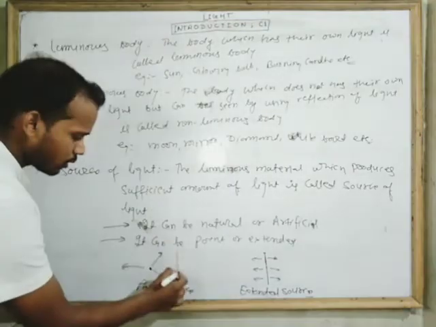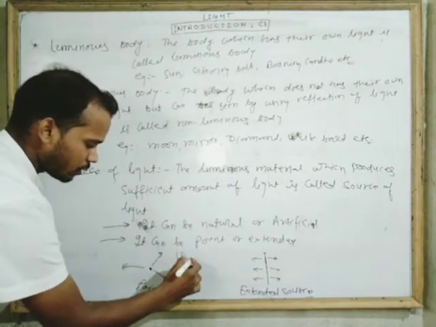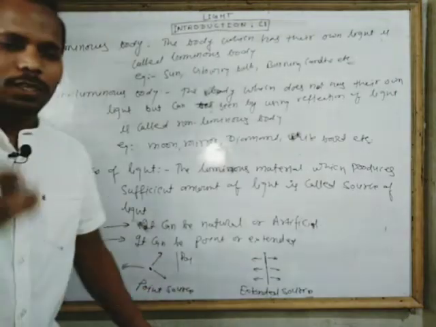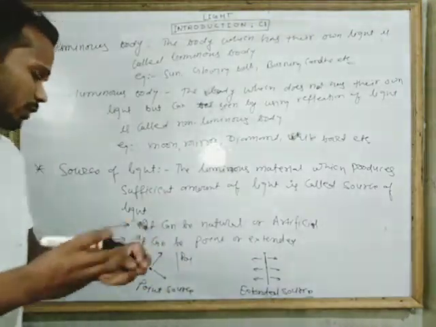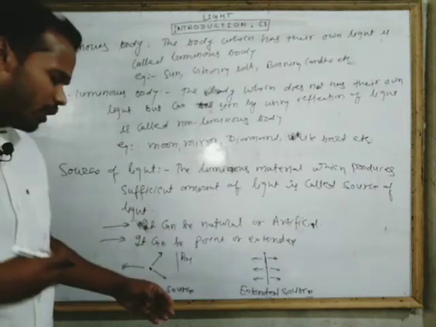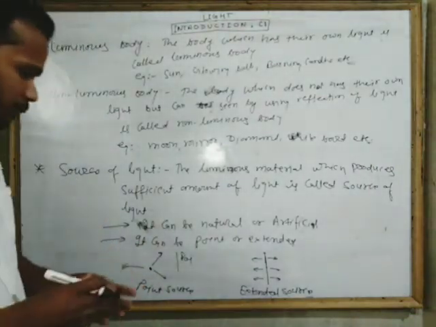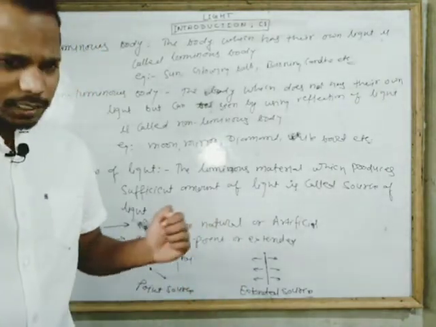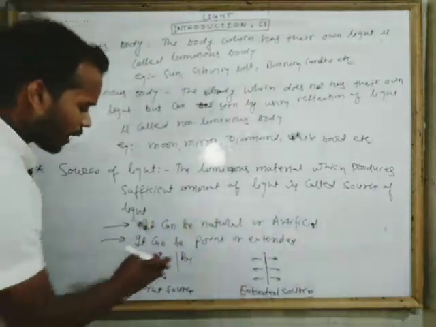Point source means point sized. I do not need to define it because point source means the source whose size is very small, or we can say the point sized source. And the extended source, the source which has a longer size, is called an extended source. I am writing the example.